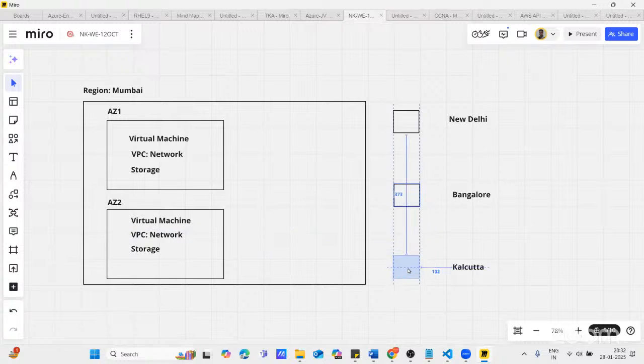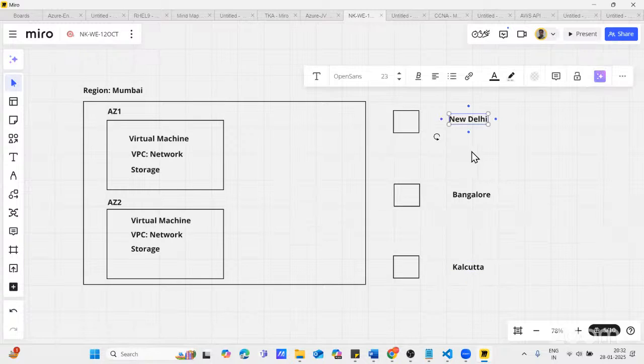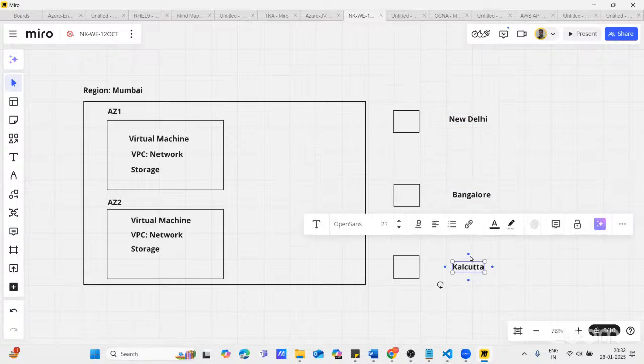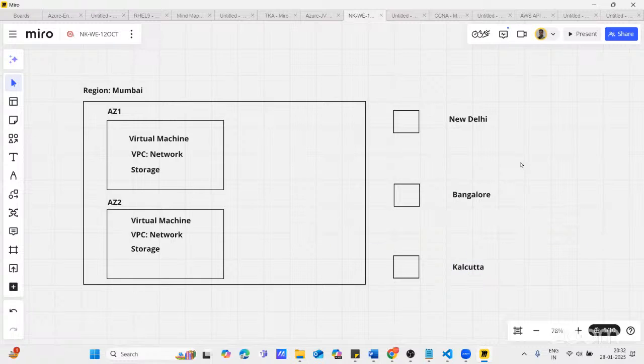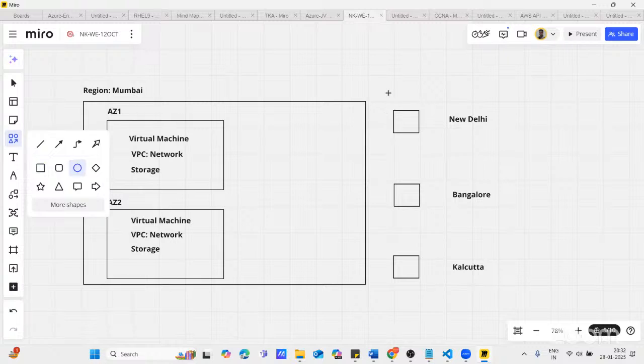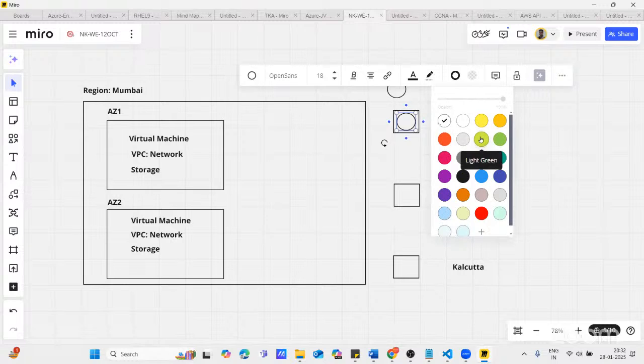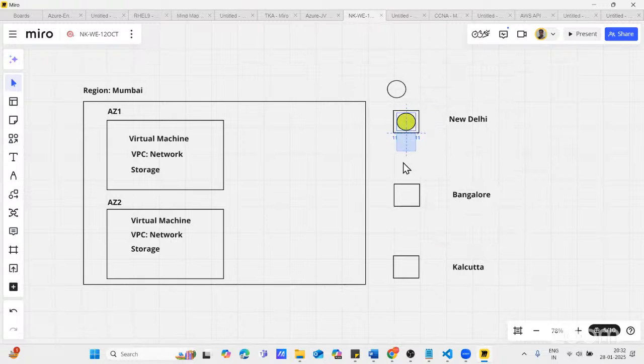For example, people are watching Netflix from New Delhi, Bangalore, and Calcutta, right? So they are watching a common movie, but the same movie is distributed right near to your place. Let's say this is the movie. This movie is available in Delhi.